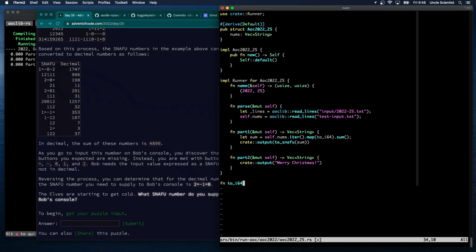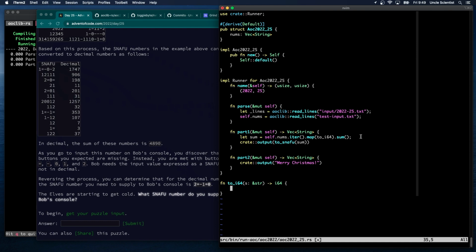fn to_i64, which takes in a string and returns an i64. All right, how do we do this? Hiatus says 30 lines of code before anything happens. That's what we call a nice starting point. It's because I'm using this framework, which gives me timing information. So it is what it is. It's what I'm used to now.